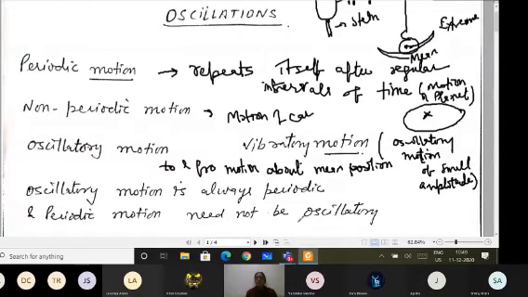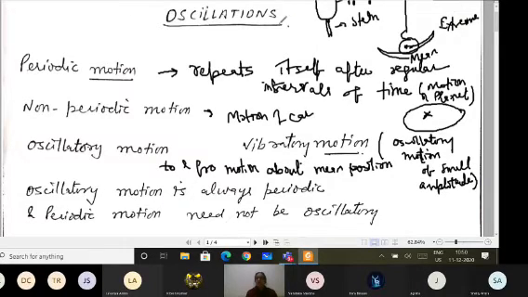But periodic motion need not be oscillatory. Like the motion of a planet around the sun is periodic, but it is not to and fro. So periodic motion need not be oscillatory, but oscillatory motion always repeats itself after regular intervals of time. This concept you have to understand.